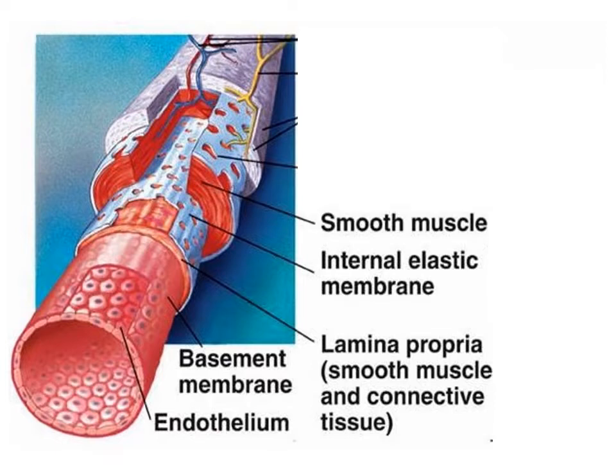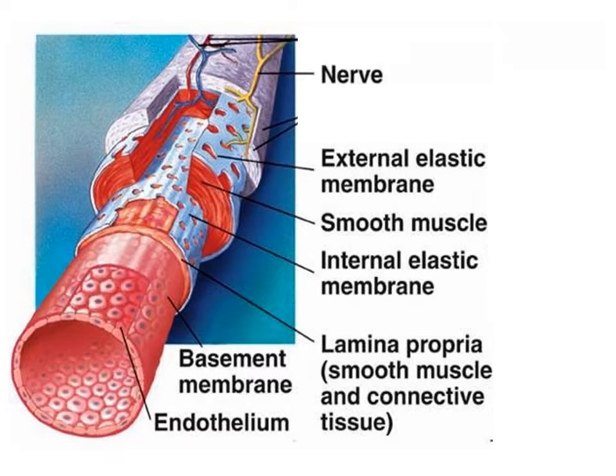tunica media, that means smooth muscle cells or vascular smooth muscles, followed by another elastic layer or external elastic lamina, and also there are vascular nerve twigs which are supplying the vessels. I forgot to label it, but the outermost layer is the tunica adventitia. So these are the various layers.